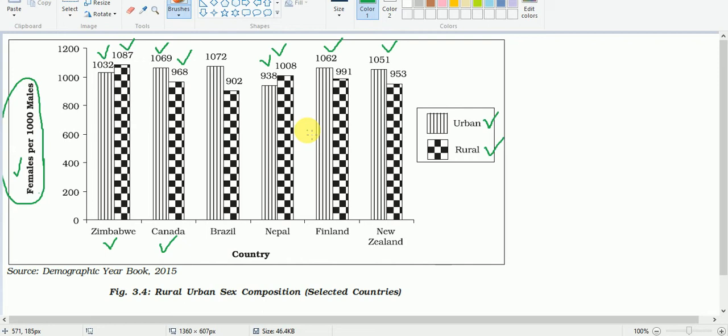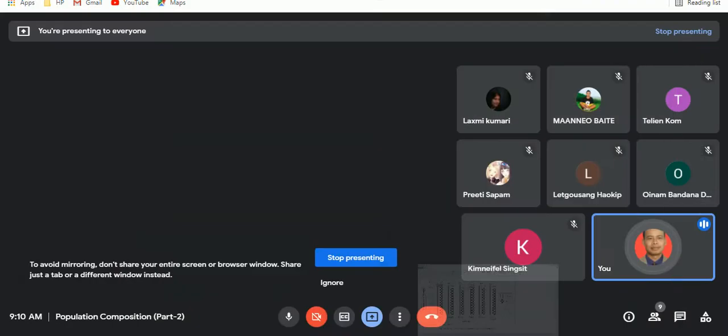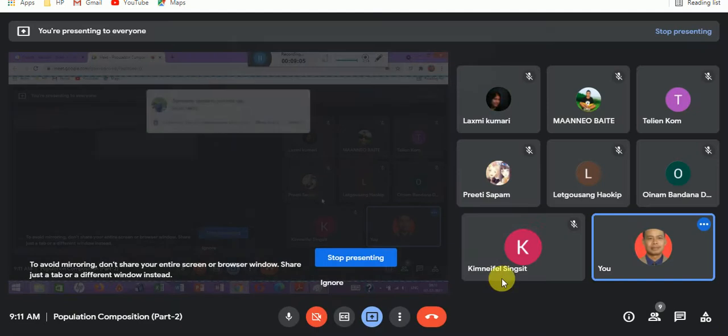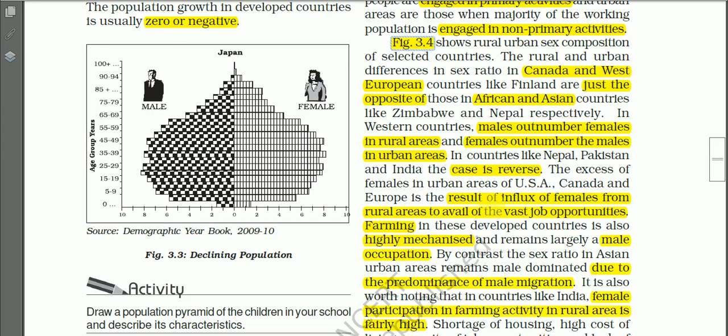The sex ratio is 938 females per 1000 males in the urban areas of Nepal, whereas it is 1008 females per 1000 males in the rural areas in Nepal. That means we have a favorable sex ratio in the rural areas, unfavorable to women in the urban areas in Nepal.